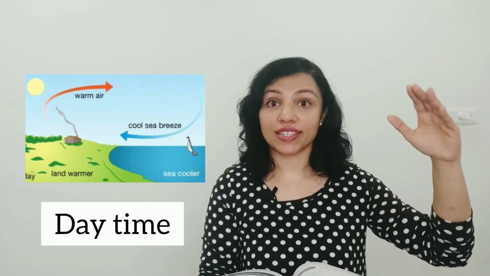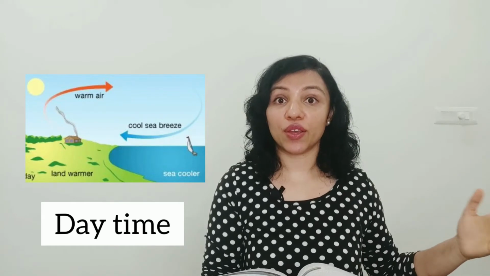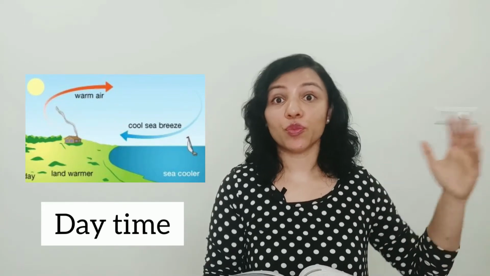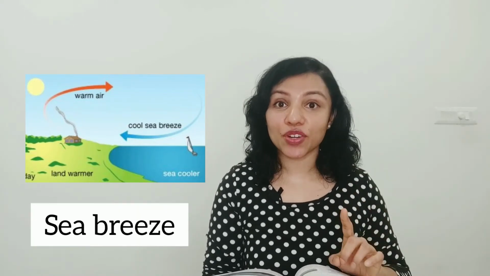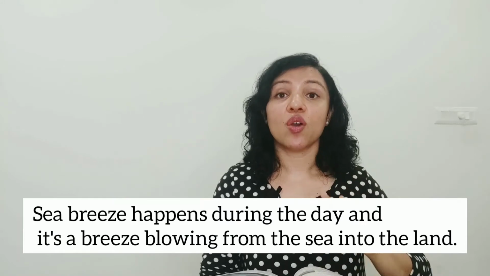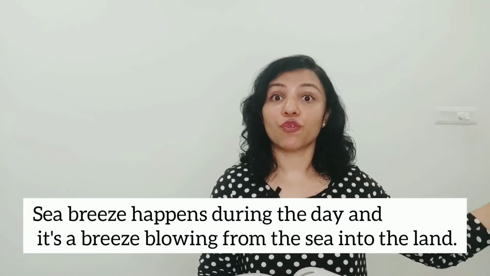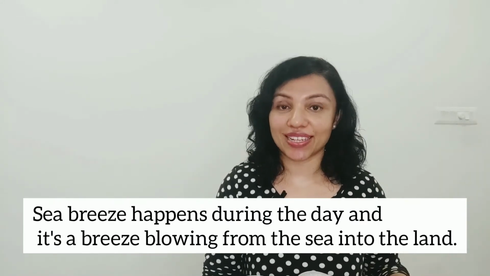What happens to the warm air? It rises up, and then the cold air from above the sea rushes into the land. That movement causes a breeze, and that breeze is called a sea breeze. So sea breeze happens during the day, where the breeze is coming from the sea into the land.